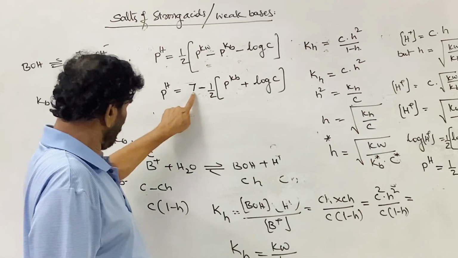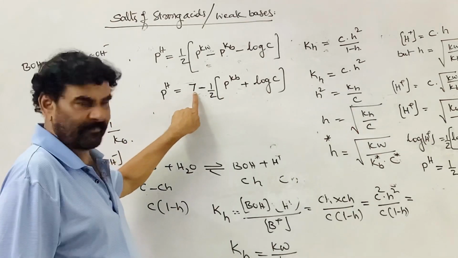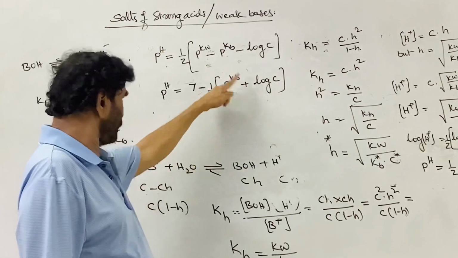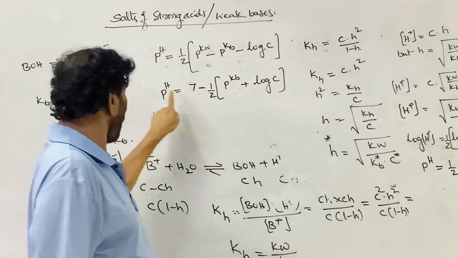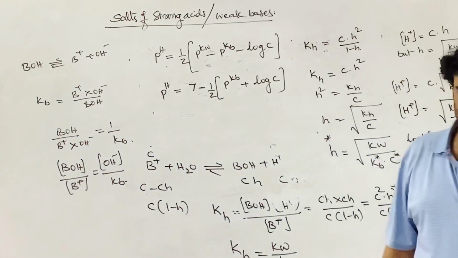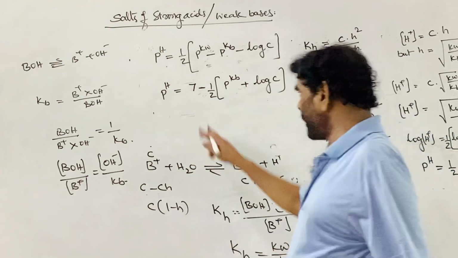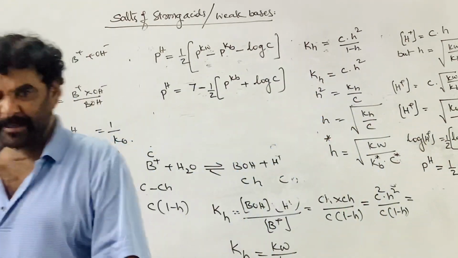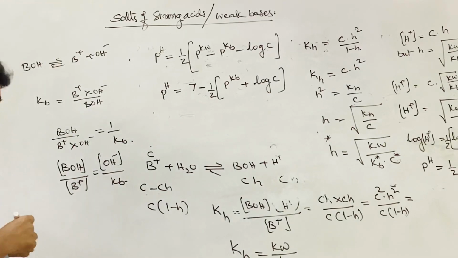So this 7 is neutral, and this is something negative that is subtracted from it. So always the pH of the solution will be less than 7. From this 7 it will be less than 7, and an acidic solution is formed.